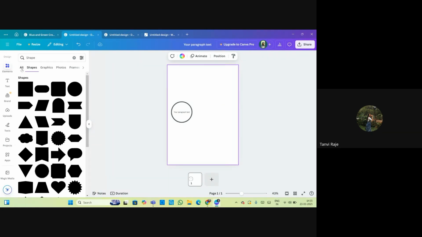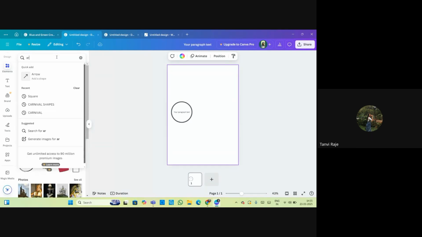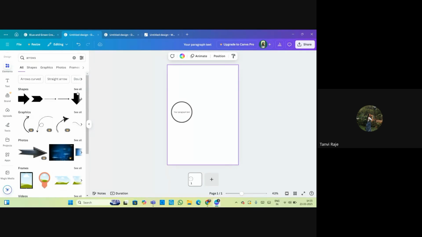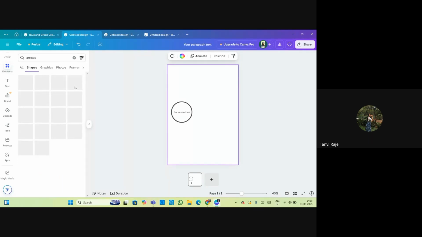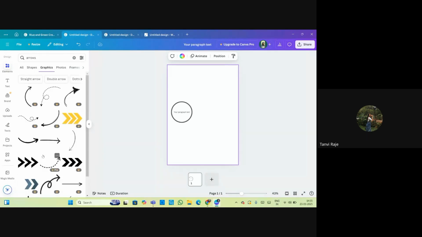Or what you can do is you can go to elements and you can search for arrows. So here you will get different types of arrows in different shapes. See, there are so many types of arrows.